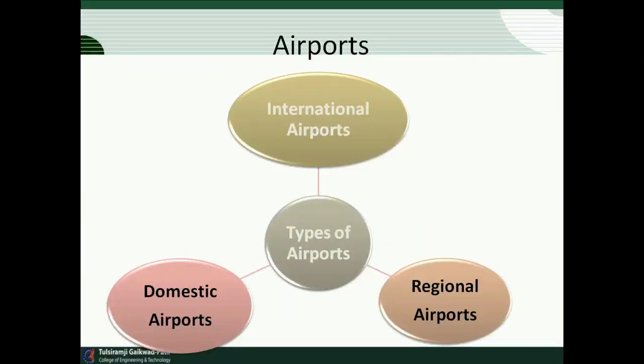Normally airports are divided into various parts. There are three main types. One is the international airport: if any flight is flying from India to outside India, then it is called an international airport. The others are the domestic airport and regional airports. So these are the three main types of airports.